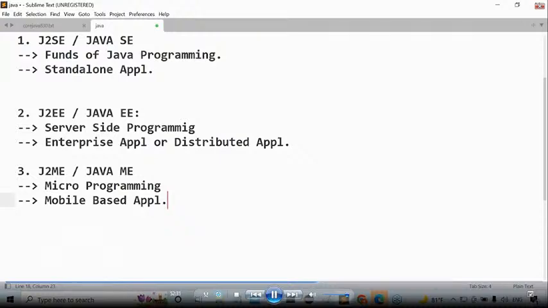All of you are having mobile phones, right? In that mobile phone, the F symbol is available. Facebook, F symbol. Facebook.com is available. But if you want to open Facebook in our mobile phone, we have to go to the Play Store and install that Facebook app. That Facebook app is not Facebook.com. The Facebook app is an application in the mobile phone which interacts with Facebook.com.